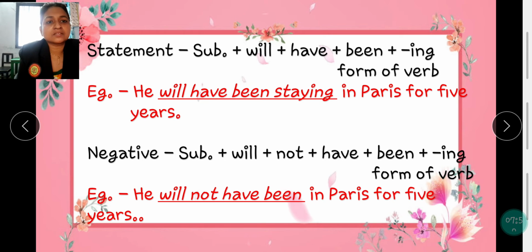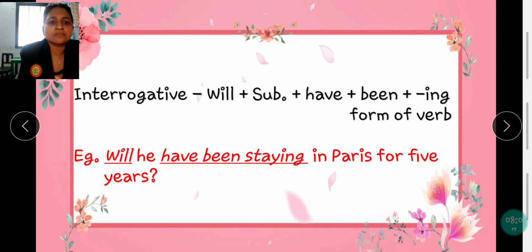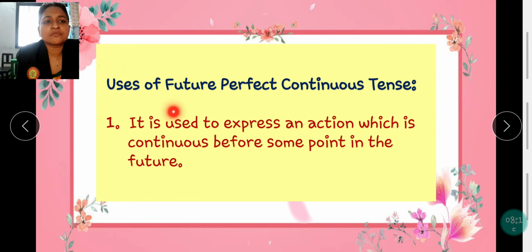And the statement for it is subject plus will plus have plus been plus ing form of the verb. That is, he will have been staying in Paris for 5 years. And negative one is he will not have been staying in Paris for 5 years. Interrogative, will he have been staying in Paris for 5 years? Uses of future perfect continuous tense. It is used to express an action which is continuous before some point in the future.